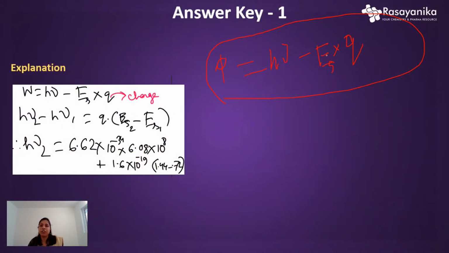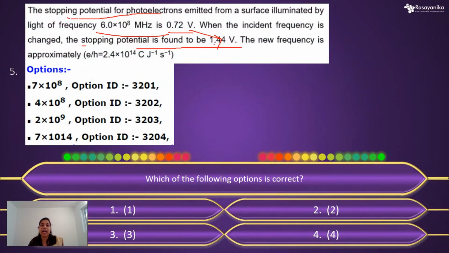If E is increased, then nu should also be increased. It's a pretty simple thing, right? So we can assume that the second incident frequency should be in a higher region, must be greater than this, but not less than this. So you can easily cancel out this value.